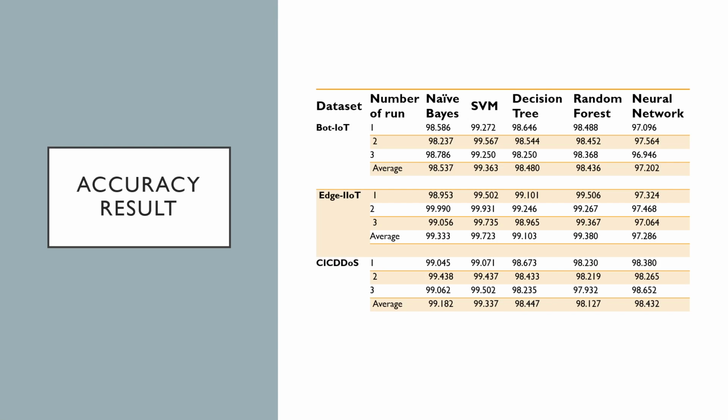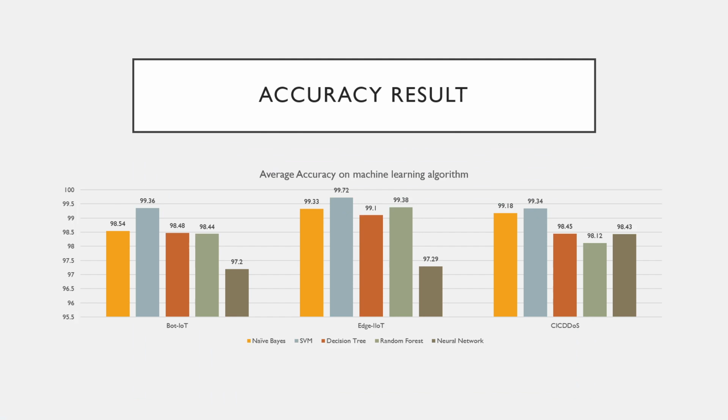So the average is more accurate, and we can see if there is any threshold that we can get. Based on this table, we can say that SVM has the highest accuracy on all the datasets that have been run. So this is the average graph of the accuracy. We can see here that SVM has the highest accuracy result compared to the other machine learning algorithms.